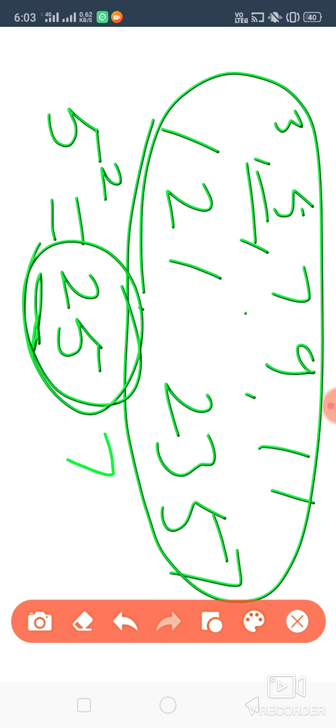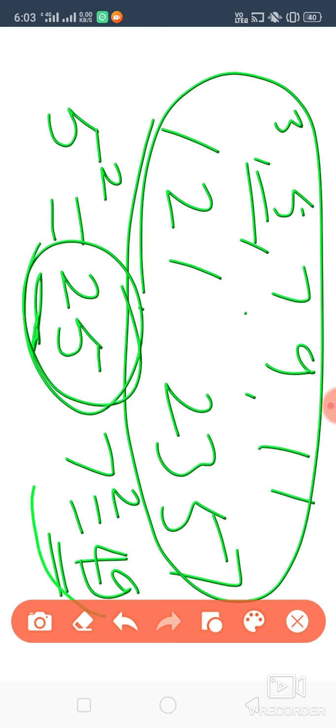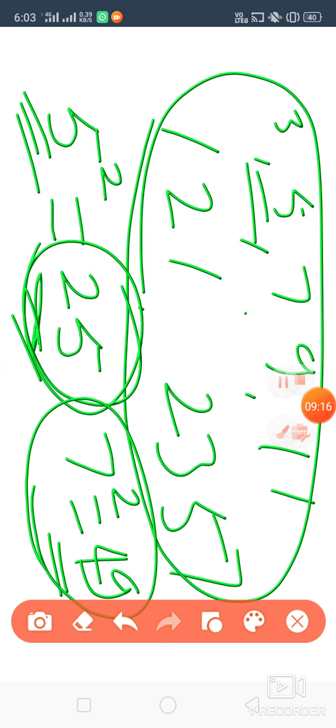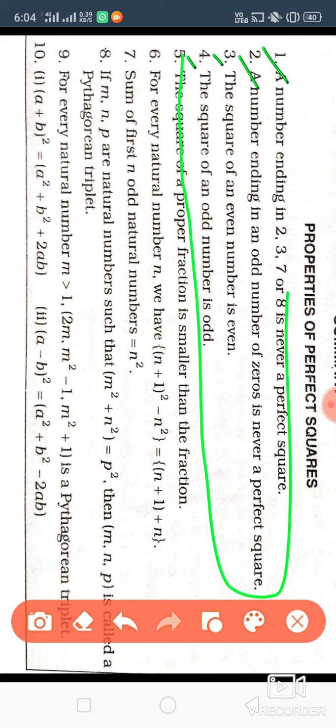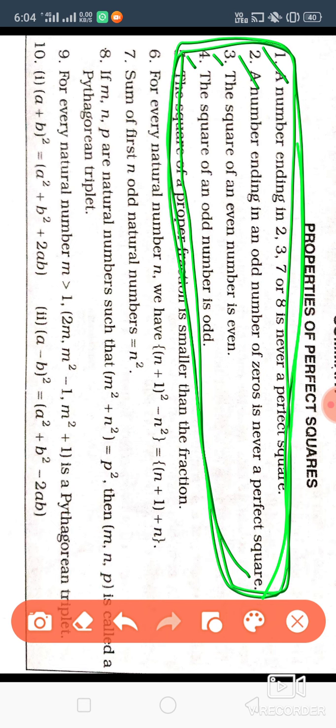Okay, suppose 7. Square of 7, how much we are getting? 49. 49 is already an odd number. Okay, so what we have seen, that square of even number is even, square of odd number is odd. Got it? Okay, so we have seen 4 properties. 1, 2, 3, 4. Okay, so based on these 4 properties, you'll take example of your own and solve some questions with examples. Same thing you will do with taking the example on your own.